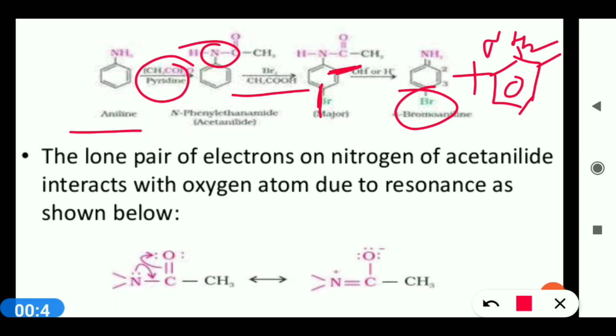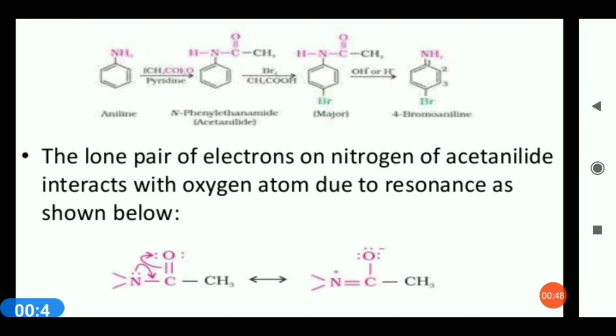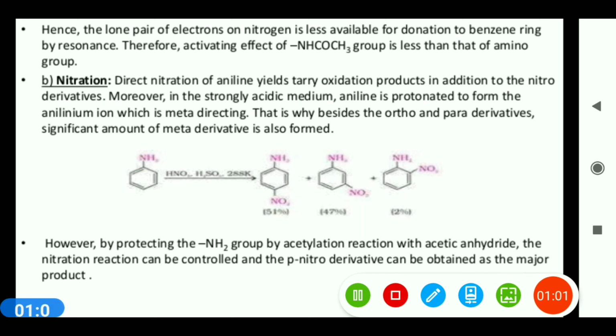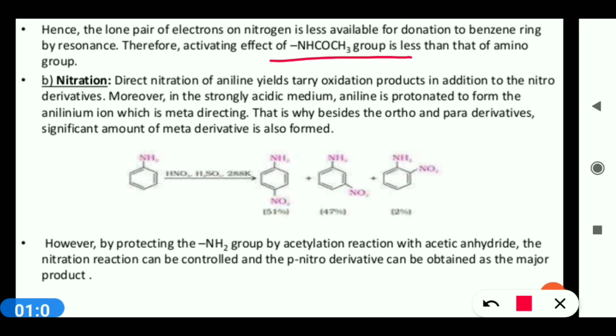The lone pair of electrons on the nitrogen of acetanilide interacts with the oxygen atom due to resonance, as you can see below. Hence, the lone pair of electrons on nitrogen is less available for donation to the benzene ring by resonance. Therefore, the activating effect of the NHCOCH3 group is less than that of the amino group.